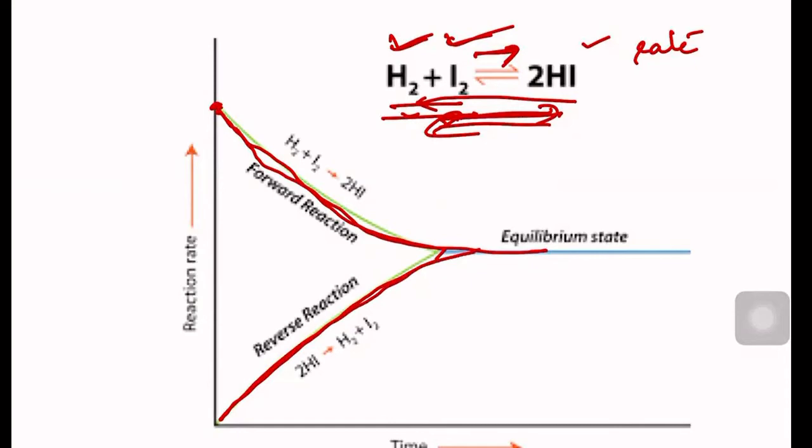Fine. But there is a problem. The problem occurs at a particular time. At this time, what happens? The rate of the forward reaction and the rate of the backward reaction become equal. And we call that state equilibrium.